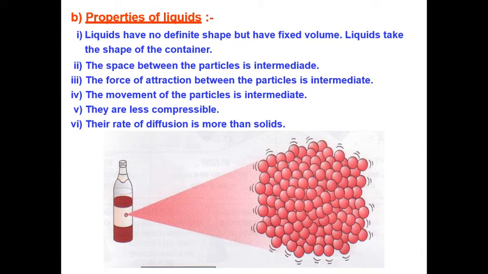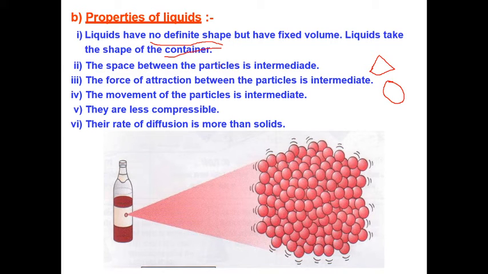Next, the properties of the liquid. The liquid has no definite shape, and the liquid takes the shape of the container in which you fill it. If you fill the liquid in a rectangle, it takes the rectangle shape. If you fill it in a circular bowl, then it takes the shape of this bowl. So the liquid takes the shape of the container.